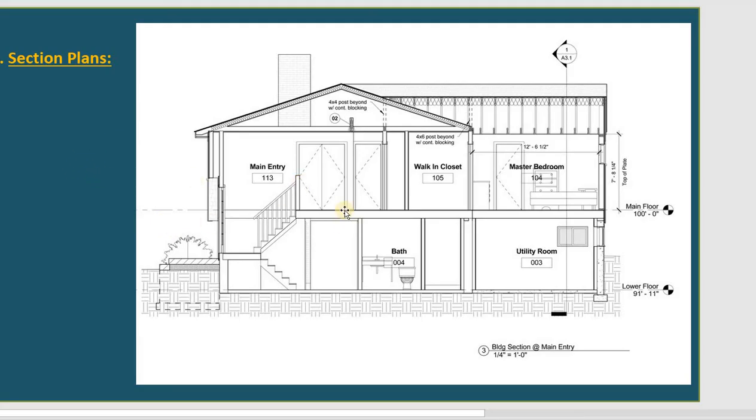This one is the section plan. If you see like this, that is a section from a residential 2-level, 2-story. So you can see the section, you can see insulation, you can see the roof, the truss, or you can see the roof rafter, ceiling joist, and the beam.